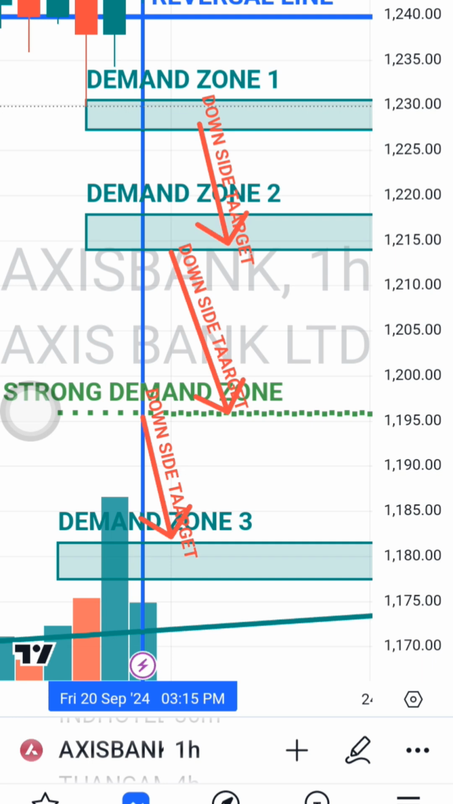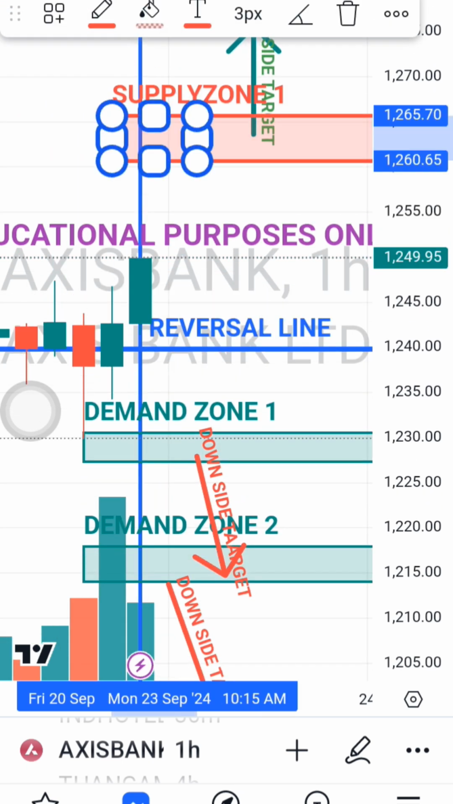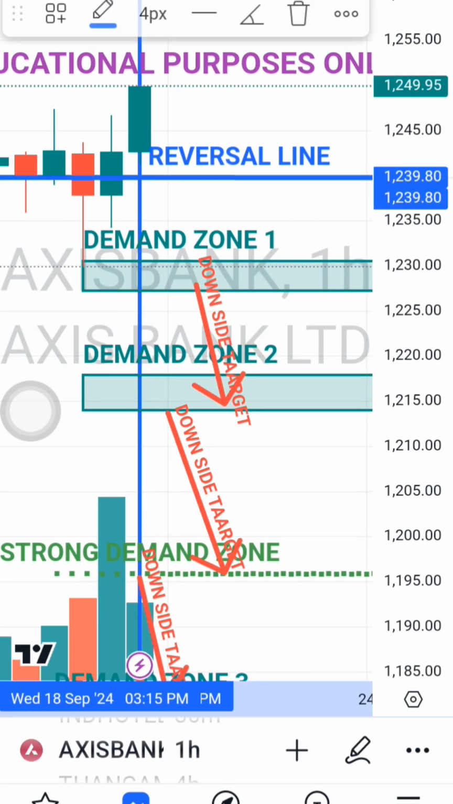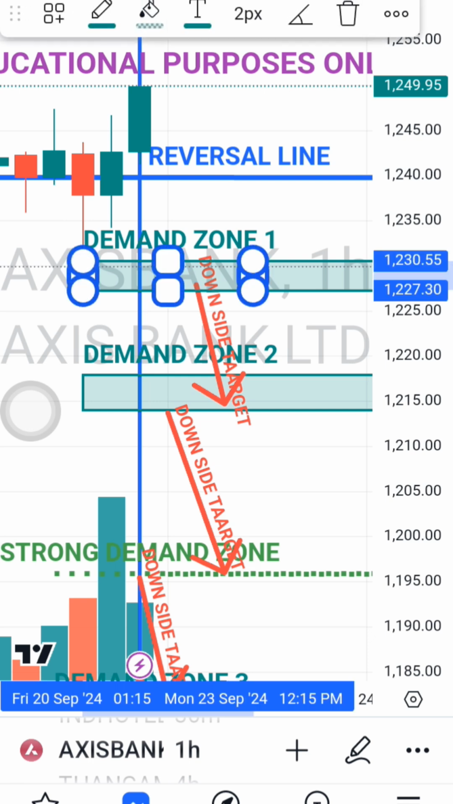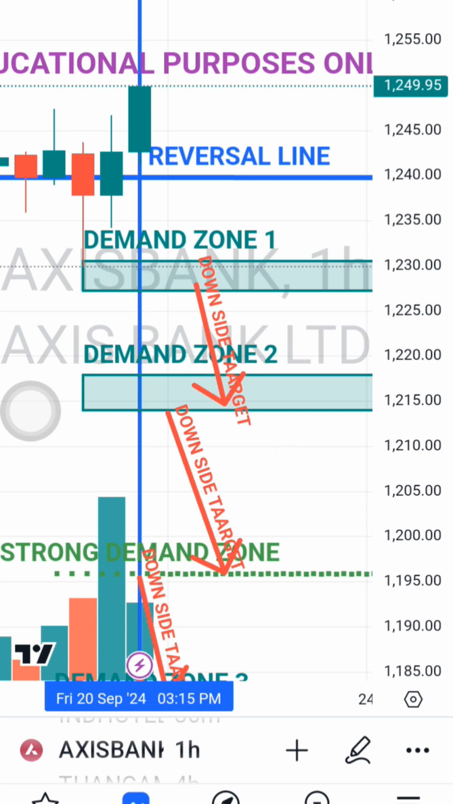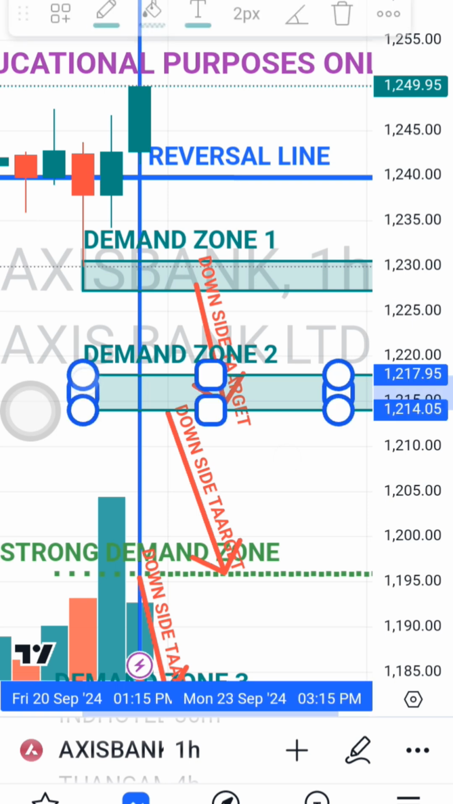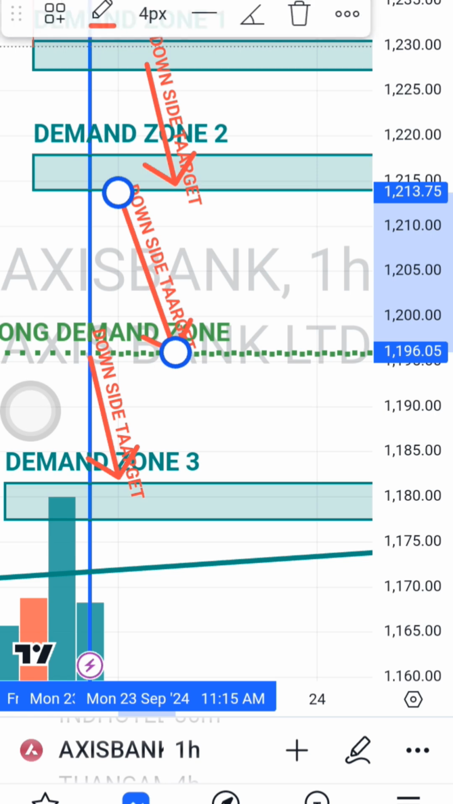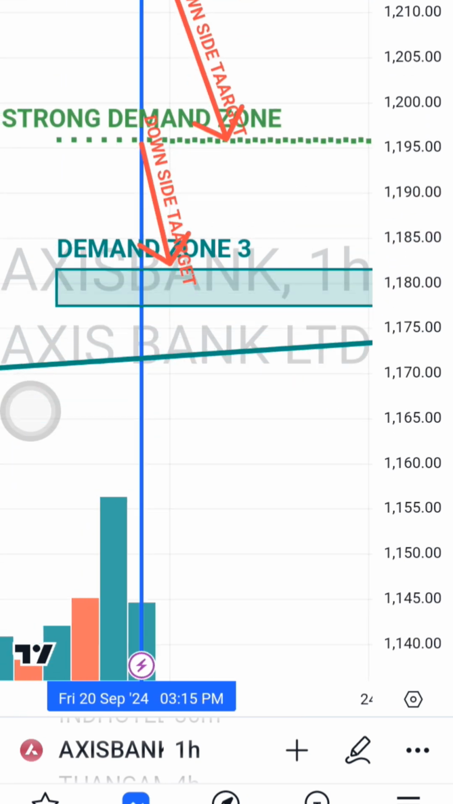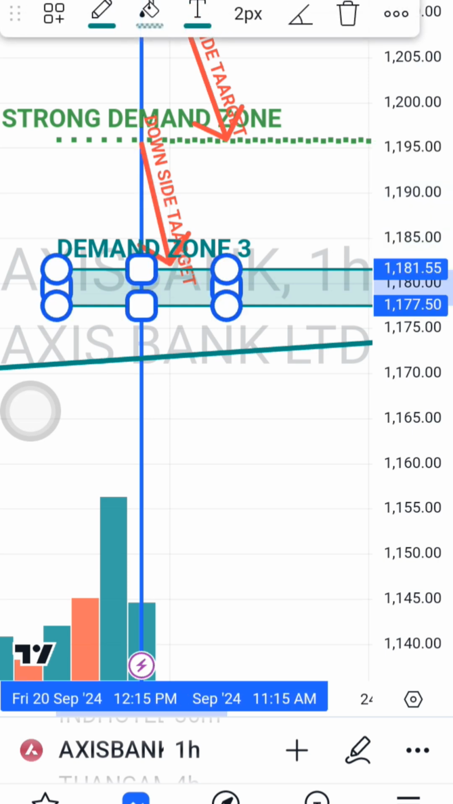Presently, Axis Bank share price is just below my supply zone 1 and there is a reversal line at 1239. If Axis Bank share comes down below the reversal line, then it will be a little bit negative for it, but there is a demand zone 1 support at 1230. If Axis Bank share comes below demand zone 1, the downside target will be demand zone 2 at 1217, and below demand zone 2 the next support will be at my strong demand zone 1196. If Axis Bank share comes below my strong demand zone, the next downside target will be around 1181.